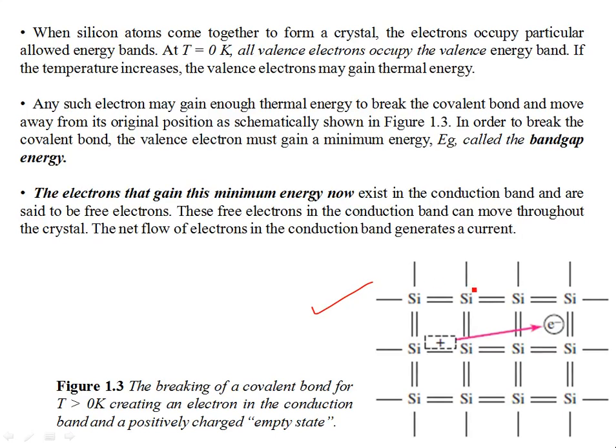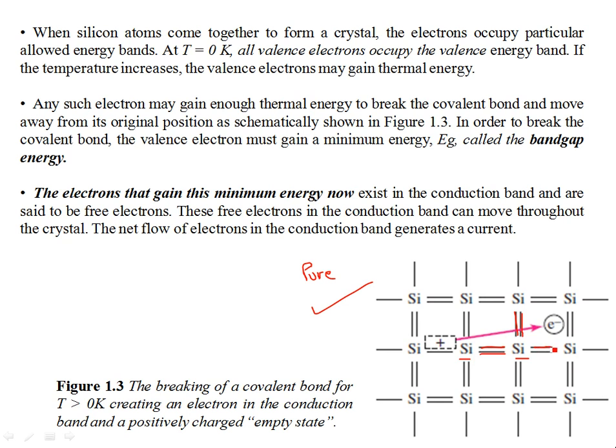Planar structure of a single crystal silicon semiconductor. You see we don't have any impurities over here, so it's a pure semiconductor, or an intrinsic form of semiconductor. When the silicon atoms come close to each other, they form what are known as covalent bonds to complete their stable octet structures.